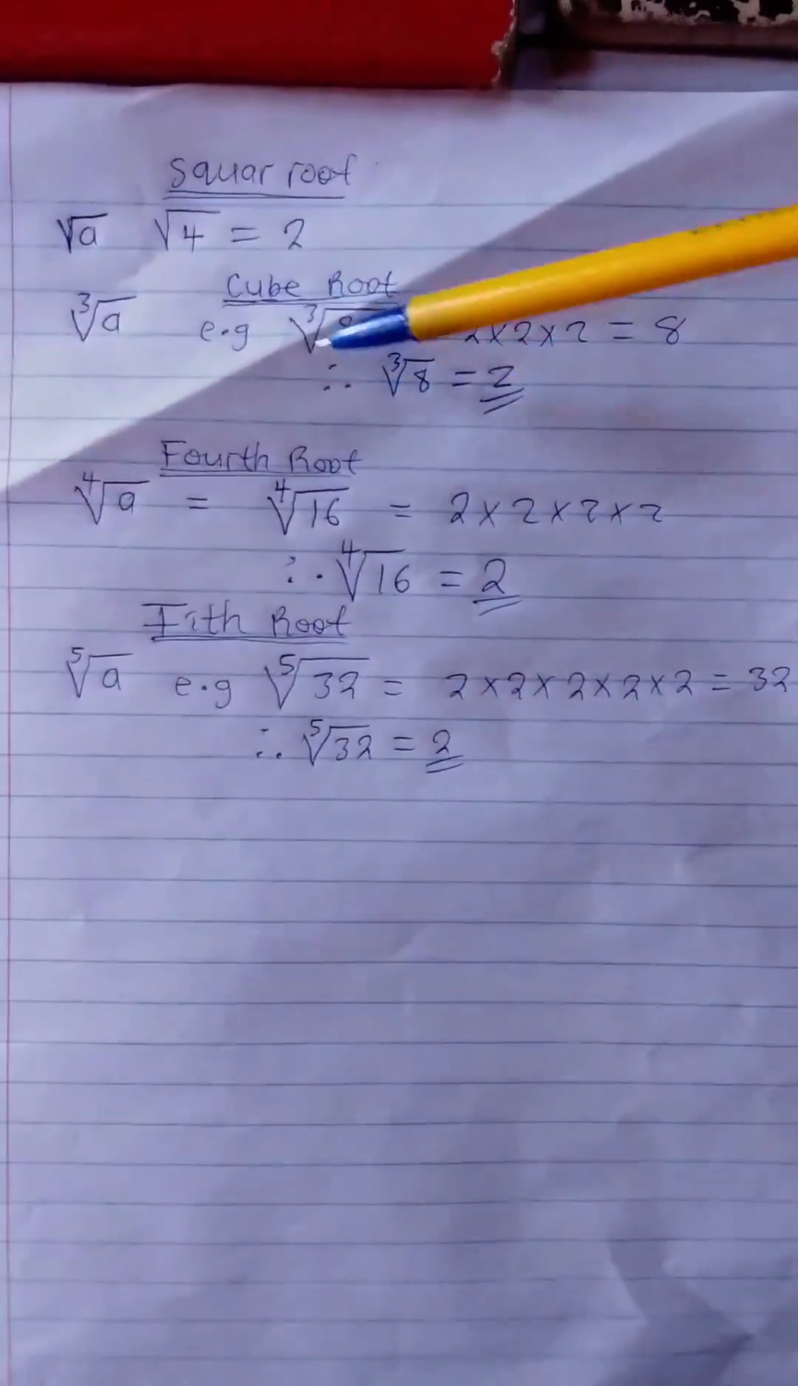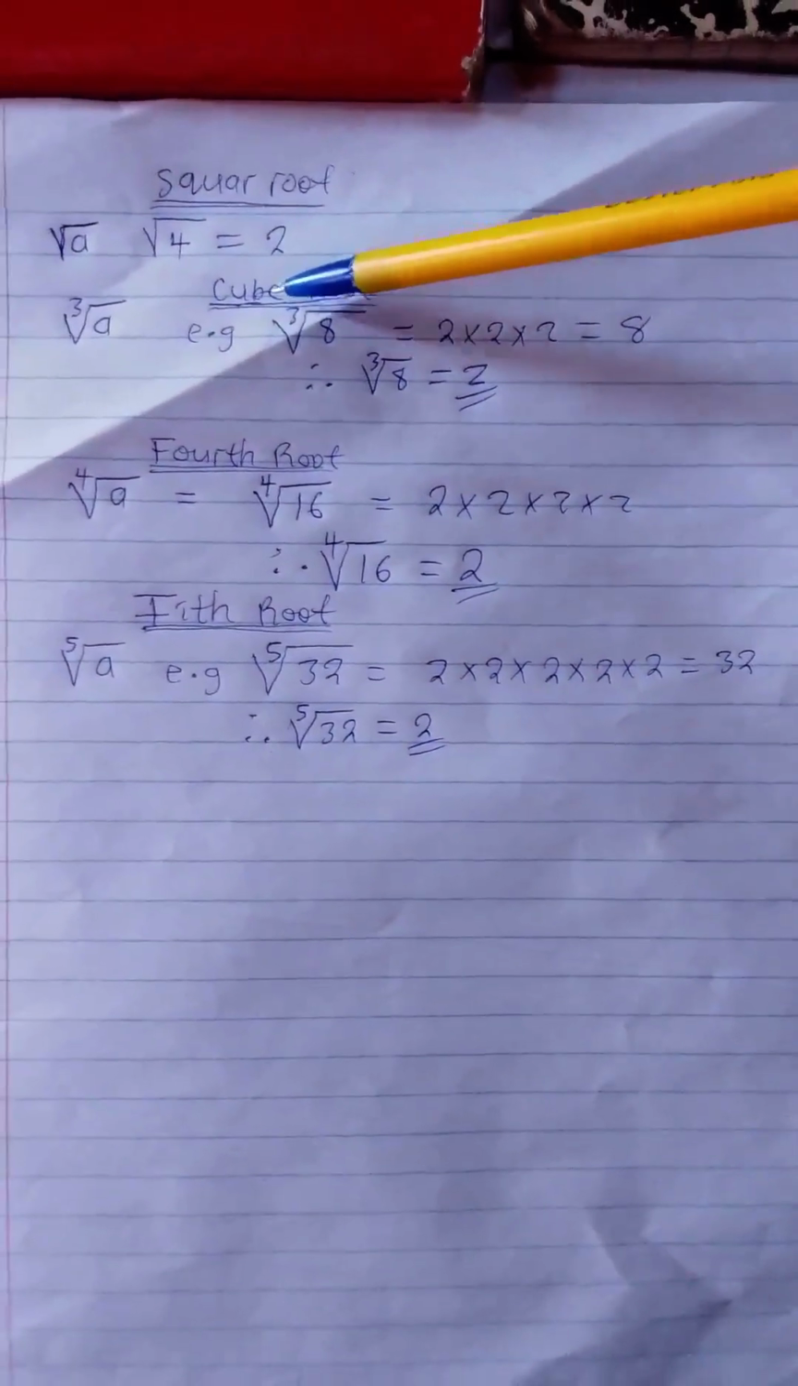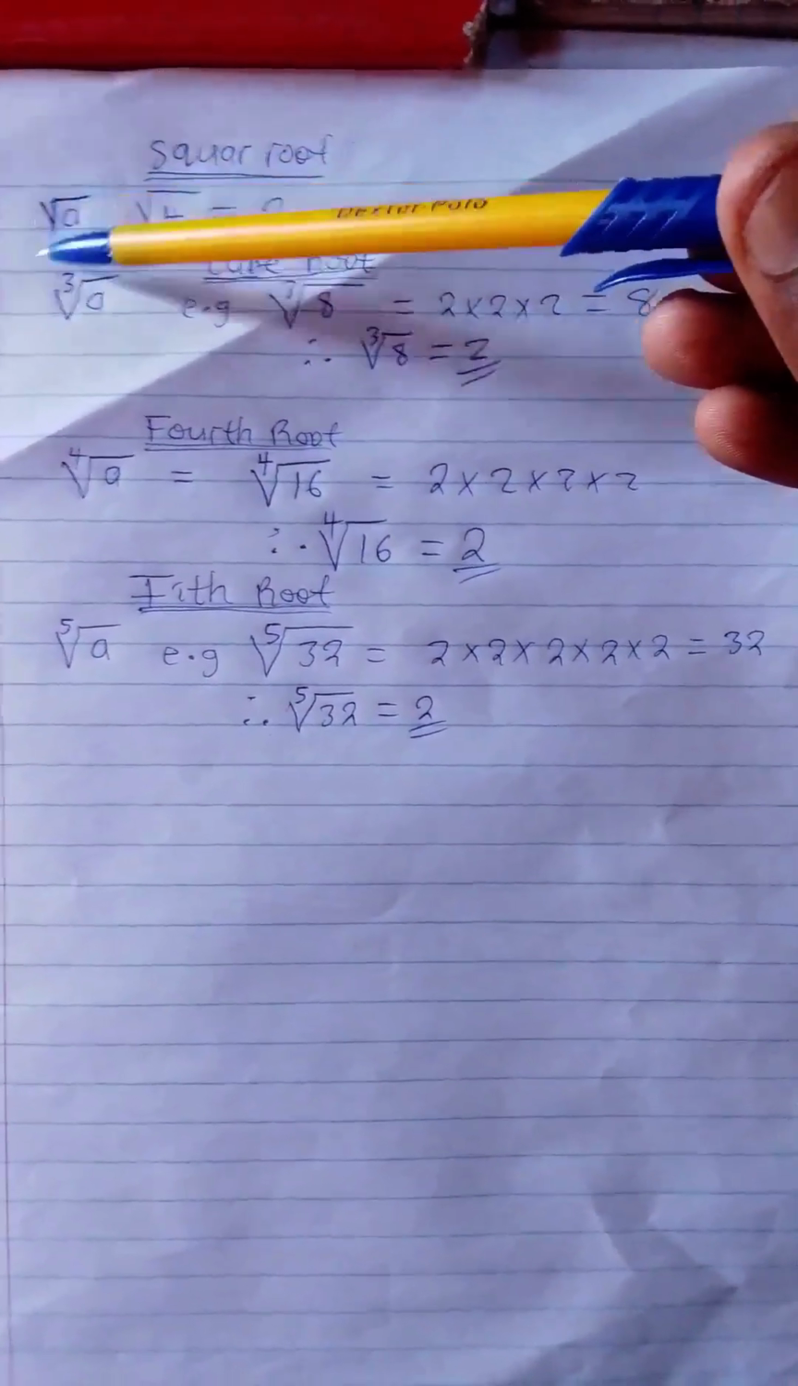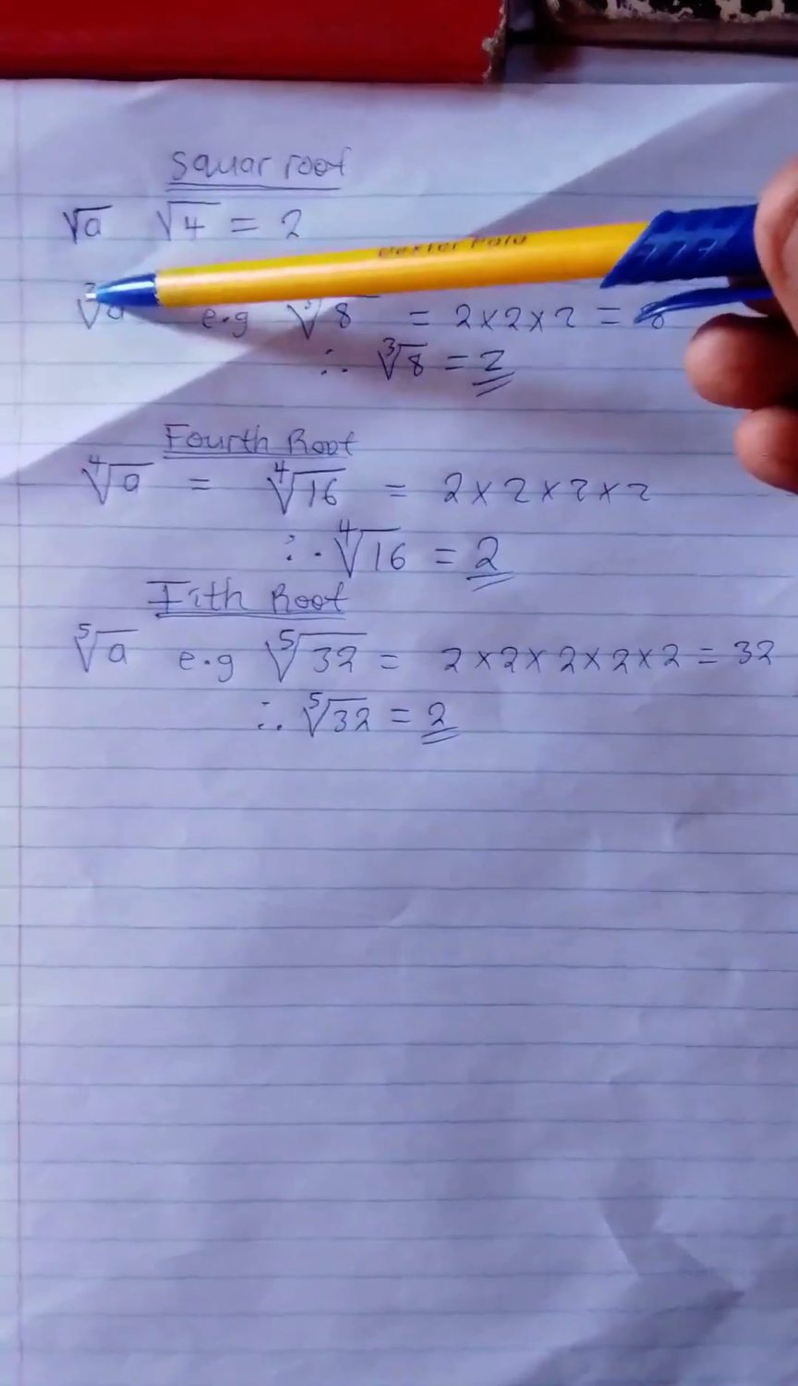Then we have got cube root. So cube root, what happens is you are going to have a 3 there. So for square root you have got nothing there, but for cube root you have got a 3 there.